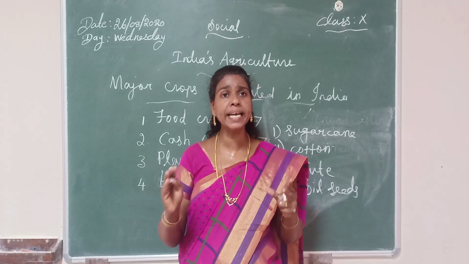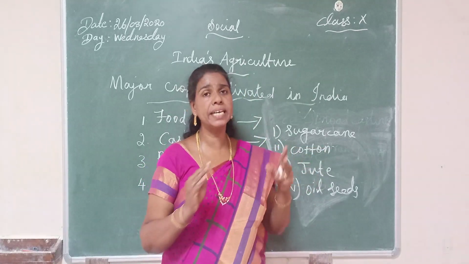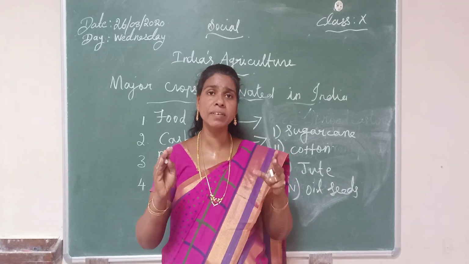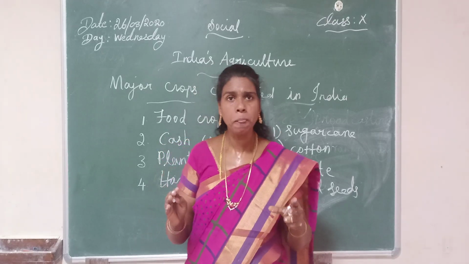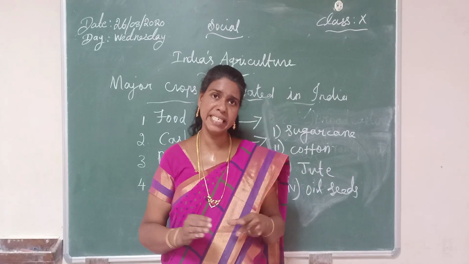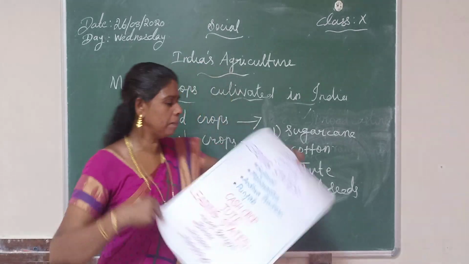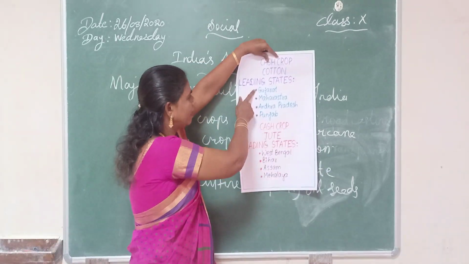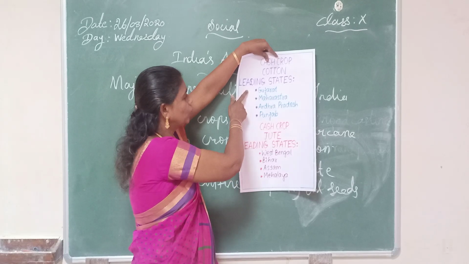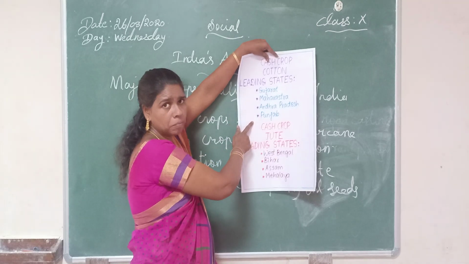India is the second largest cotton producing country in the world. The first place is China and the second place is India. The major states cultivating cotton are Gujarat, Maharashtra, Andhra Pradesh, and Punjab.